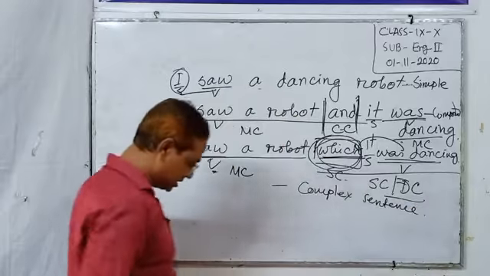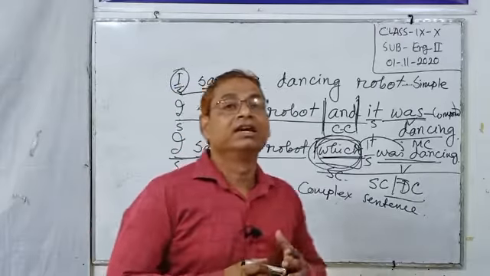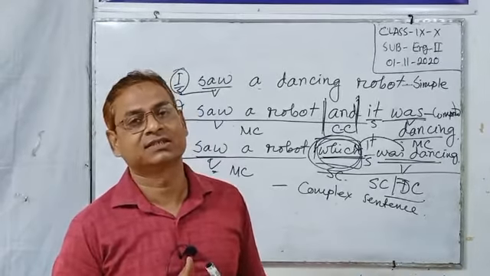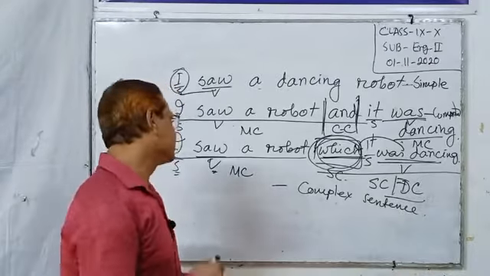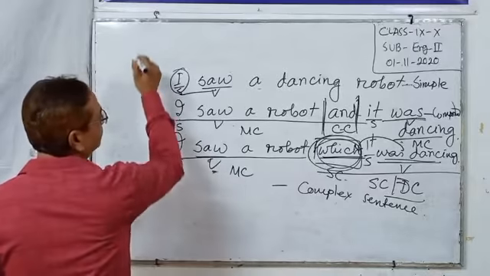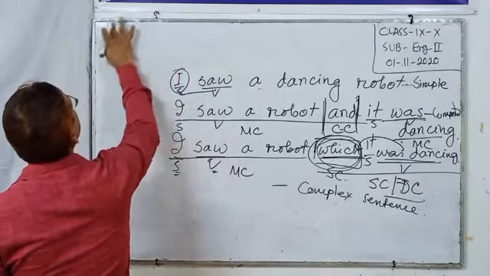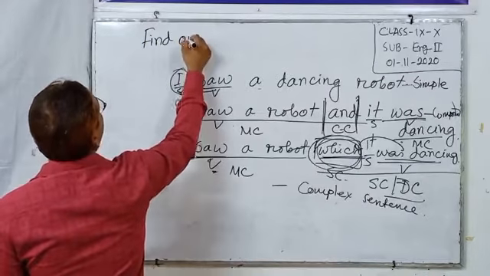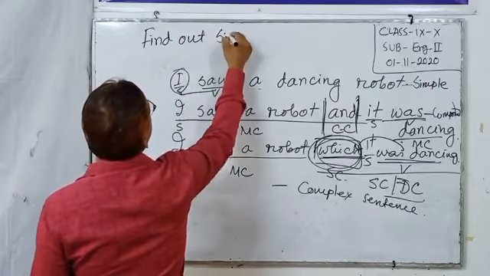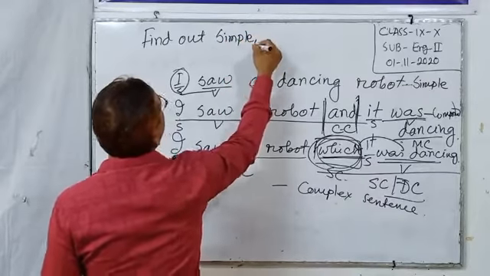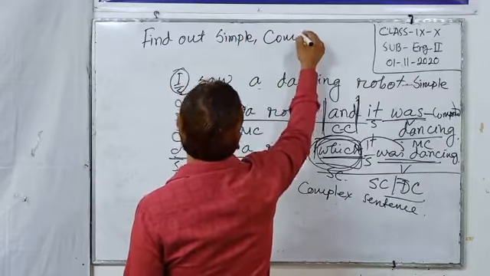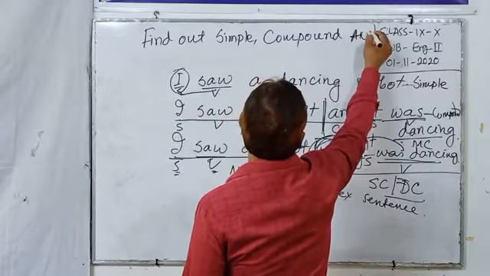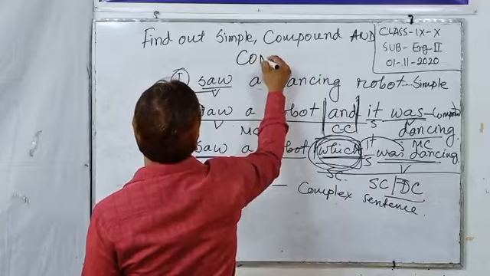So dear students, what is our today's topic here? Can you guess? Yes, dear students, we are going to learn about simple, compound, and complex sentences.